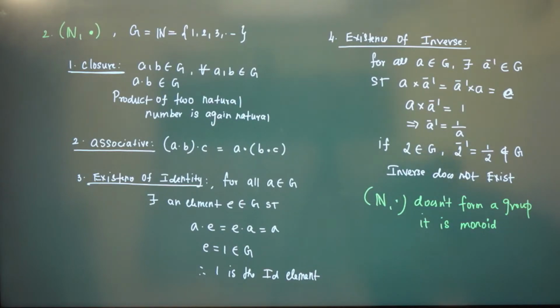Is it clear up to now? Is it clear? Gopal Shah, why is this not a monoid?